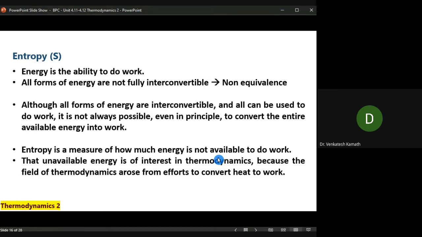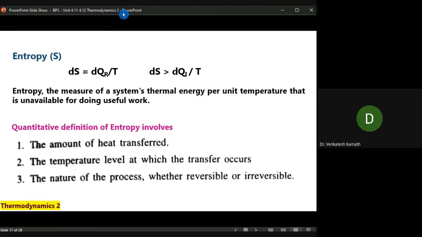Is that clear? So that's the standpoint of having a thermodynamic concept in realistic designs. So entropy comes into the picture in these particular concepts. Let us see a little more in detail.